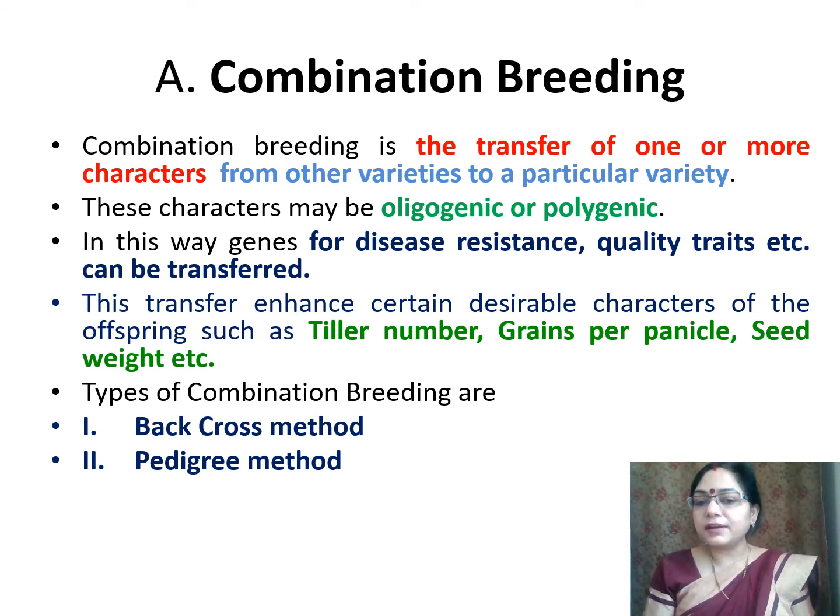This transfer enhances desirable characters of offspring, such as tiller number, grains per panicle, seed weight, etc. Combination breeding is applied in the backcross method and in the pedigree method. We will study these methods in detail in further classes.